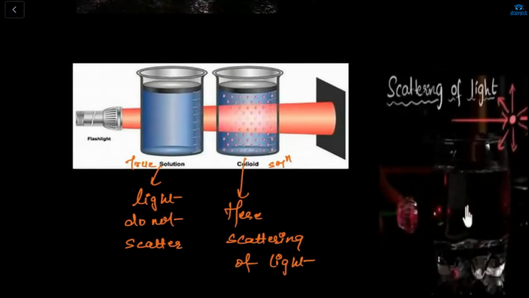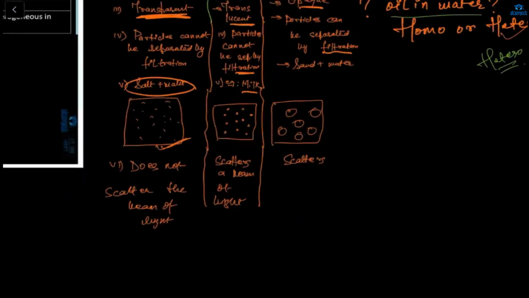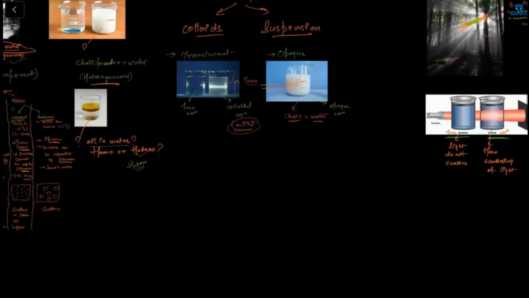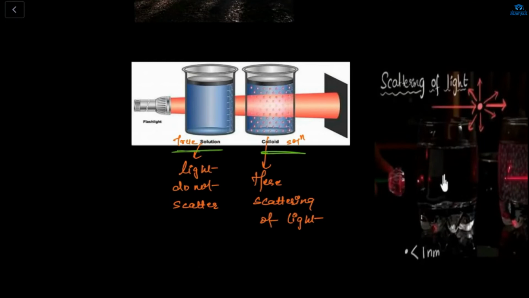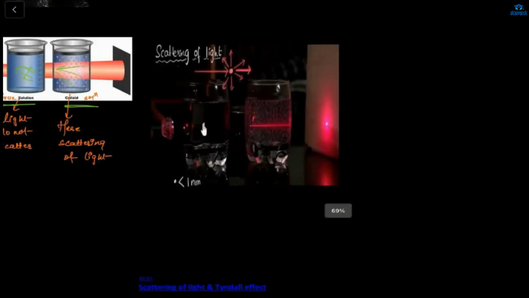For example, this is my flashlight. Here, this is a true solution, and this is a colloidal solution. What I have told is that in a true solution, light does not scatter. See, here it does not scatter the beam of light, but in the colloidal solution, it scatters the beam of light. This is my true solution. Here, my light is not scattering. But in this colloidal solution, what happens? The scattering of light is happening. So now you can see the light beam.